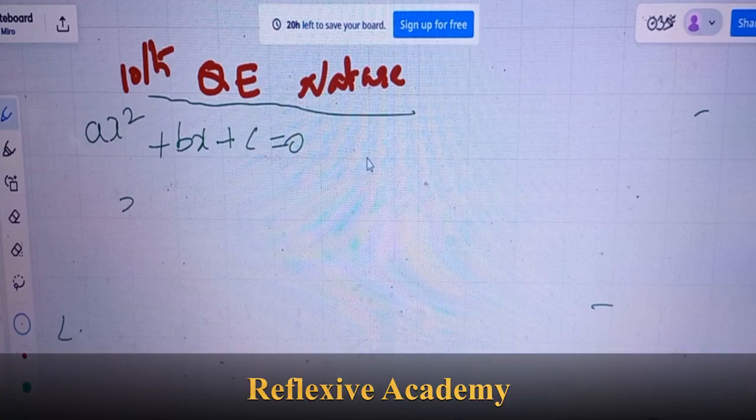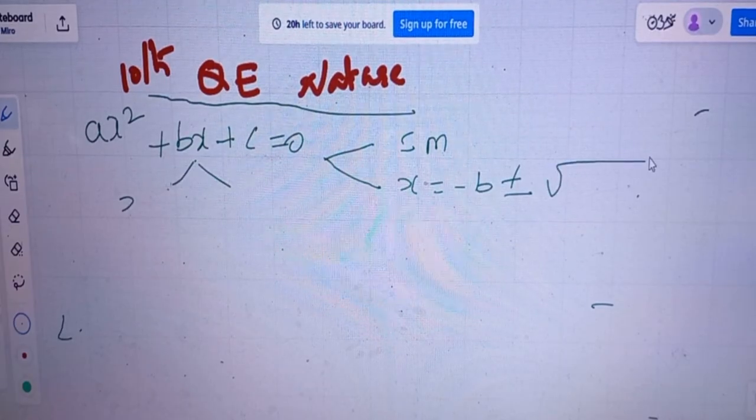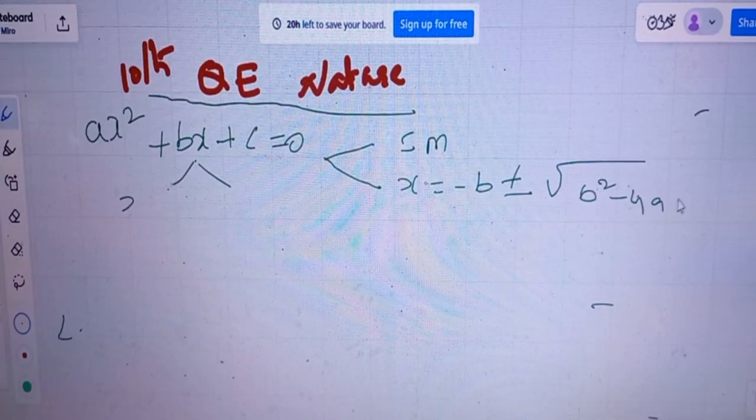For solving this quadratic equation, you can solve in two ways: splitting of the middle term, or you can use the formula x is equal to minus b plus or minus square root of b square minus 4ac by 2a.